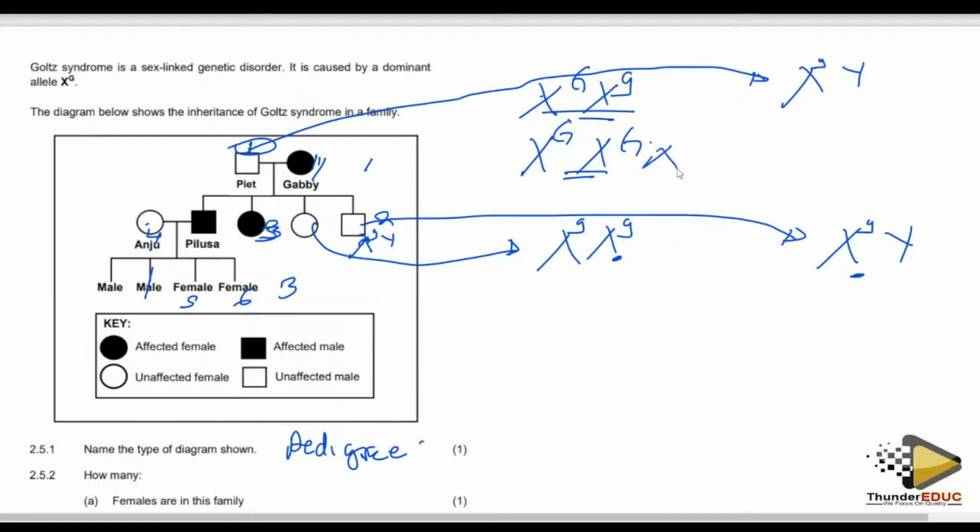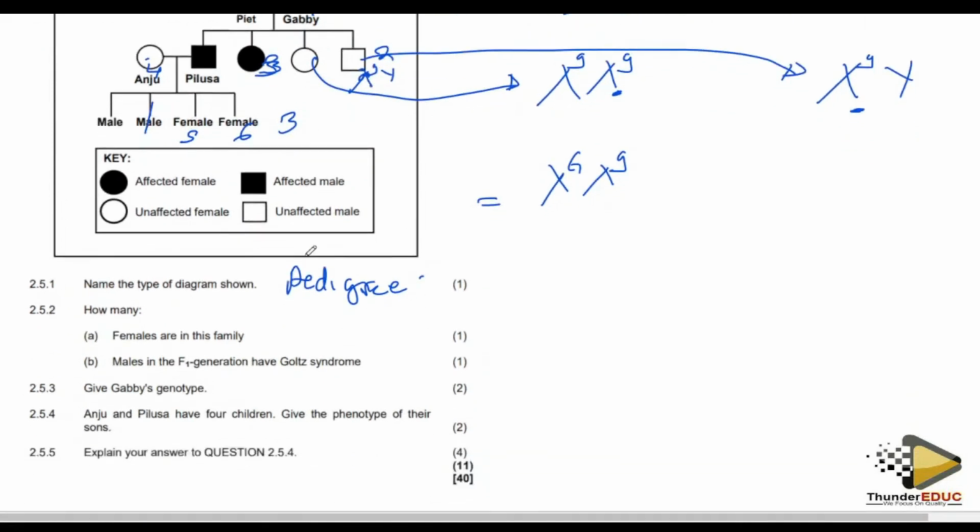Therefore the mother can't be this, so the mother is like that. So the answer is going to be X capital G, X small g. It shows that the individual is affected because of this capital G, but has a recessive allele which is being transferred to the offspring so that the offspring are free from the condition.